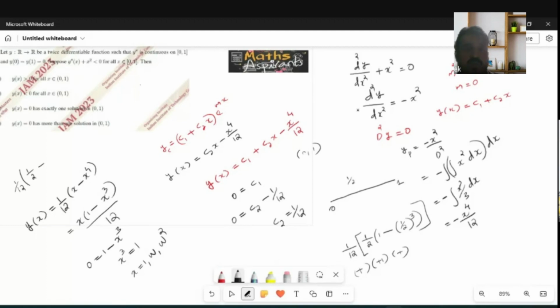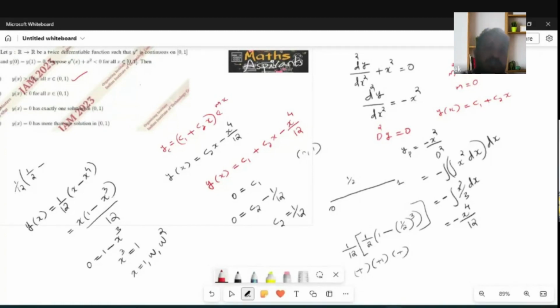All the quantities are positive. So I guess y of x is greater than 0 for all x belonging to the open interval 0, 1. So this is the correct answer. Option A, Option 1 is the correct answer.